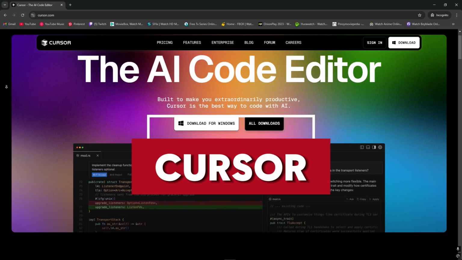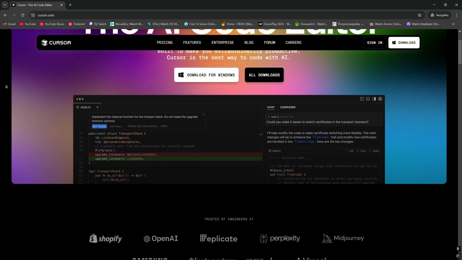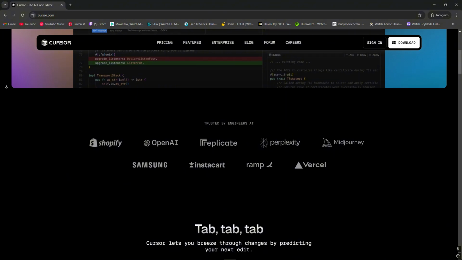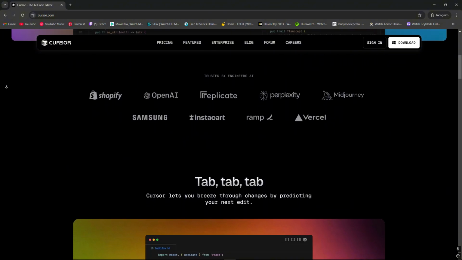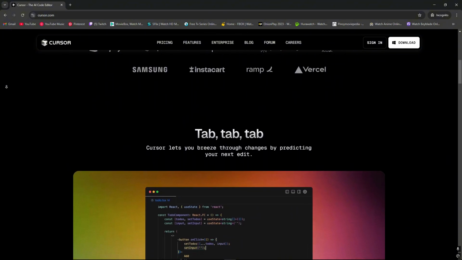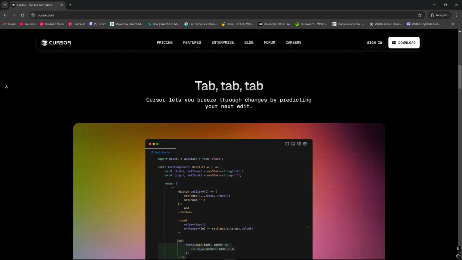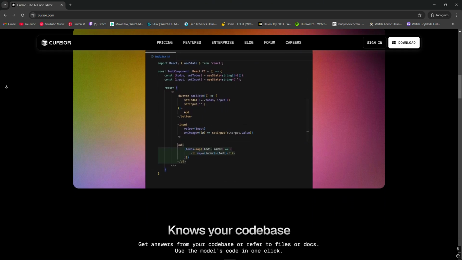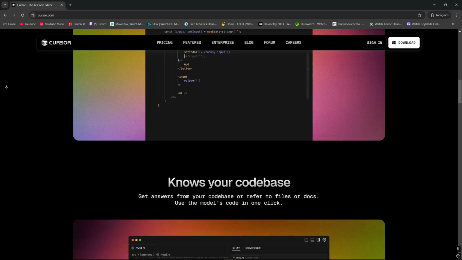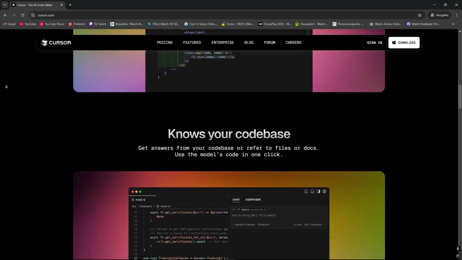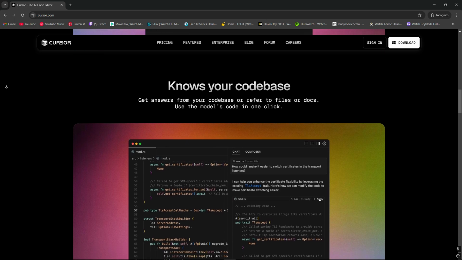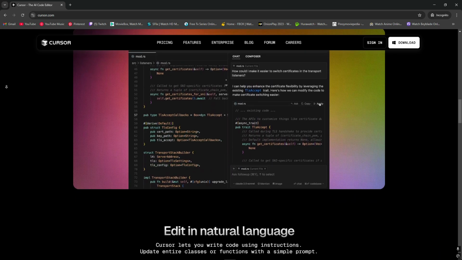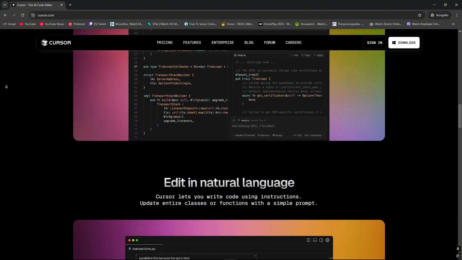Cursor is designed from the foundation with AI integrated as its essence. It's intended to function as a code editor powered by AI rather than merely an add-on. It strongly focuses on AI chat and code creation, enabling interactions in natural language. Cursor seeks to deliver a rapid and adaptable AI-enhanced coding experience, especially within the VS Code platform. Cursor is recognized for its capacity to swiftly produce code and manage edits across multiple files.